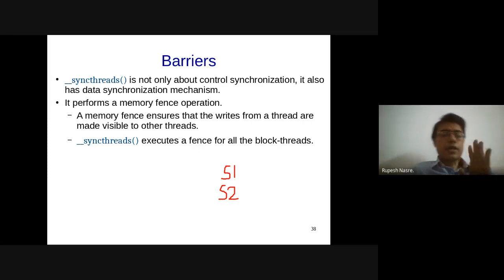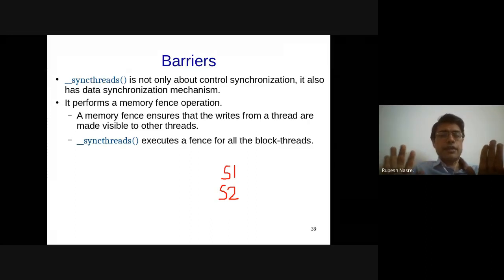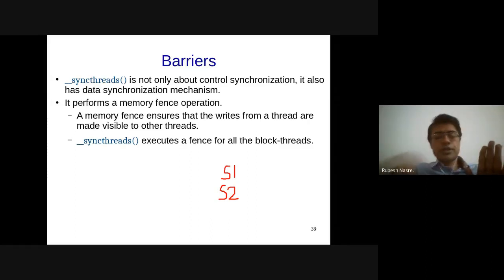Now if there are two threads, and one thread is writing in S1 and the second thread is reading in S2 from the memory location which is being written by the first thread, there is no guarantee that the second thread will see the value that was written by the first thread, or vice versa.